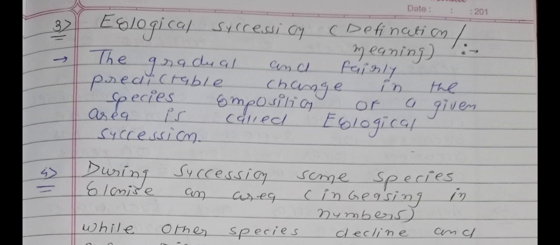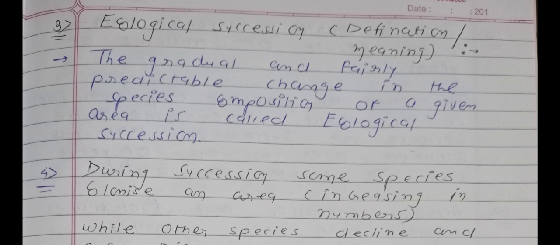In short, we can say that ecological succession is one type of change found in a particular area, meaning a particular ecosystem, in a given time.